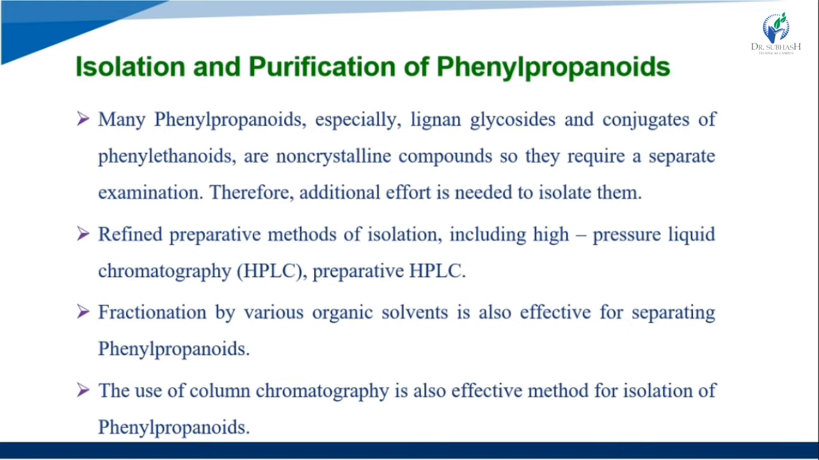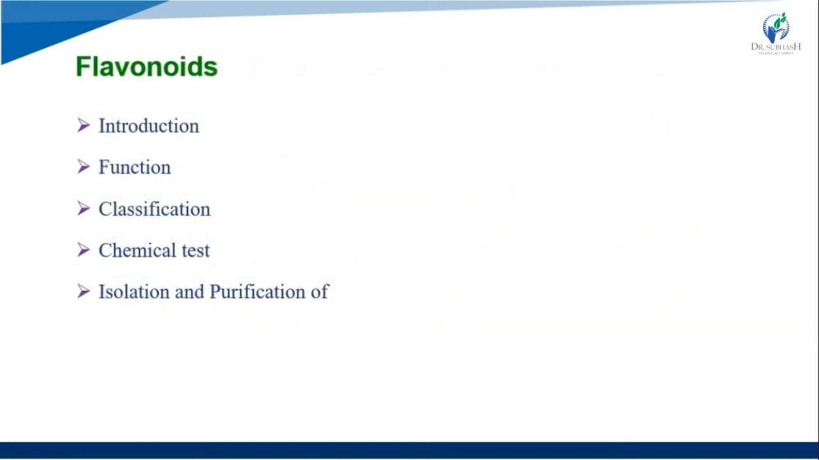So the use of column chromatography is also an effective method for the isolation of the phenylpropanoids. In the refined preparative method of isolation, that is the HPLC method, we also get an effective result. We go through the column chromatography method also for the isolation of the phenylpropanoids. Okay. So now we see the flavonoids.